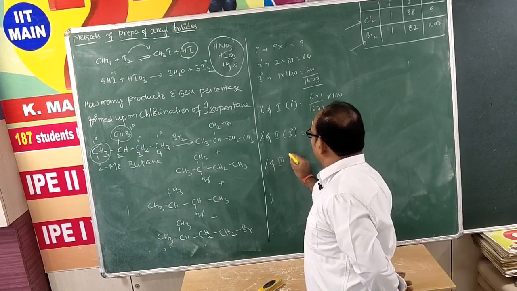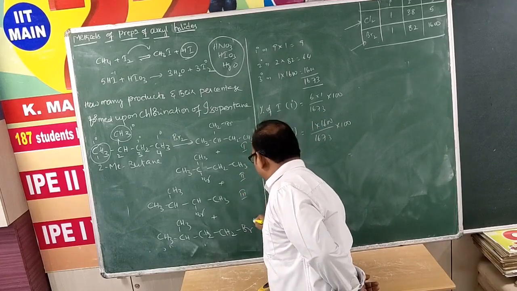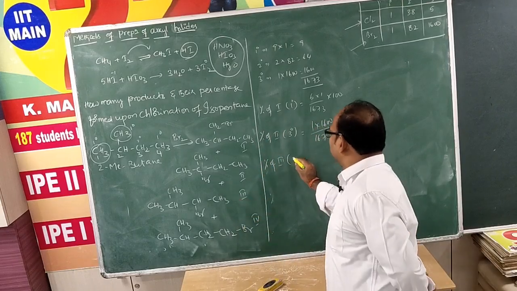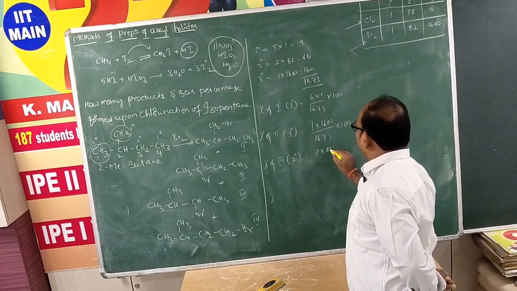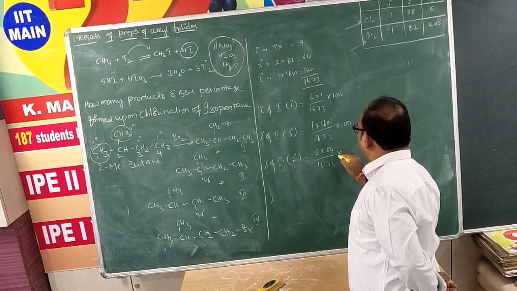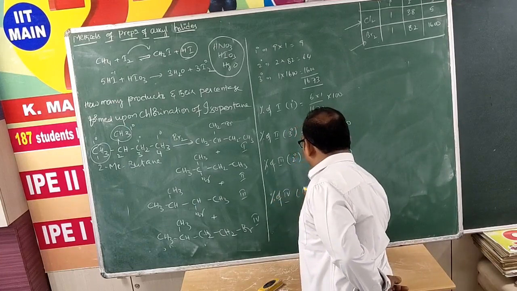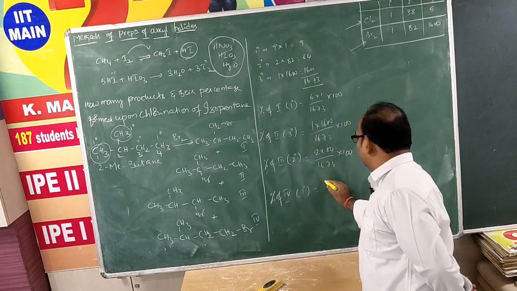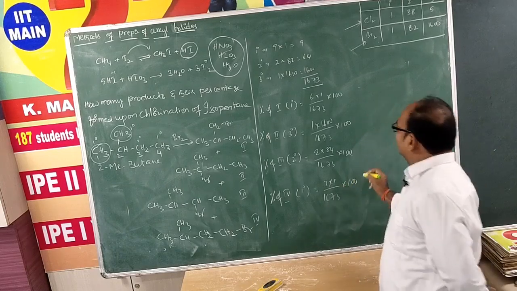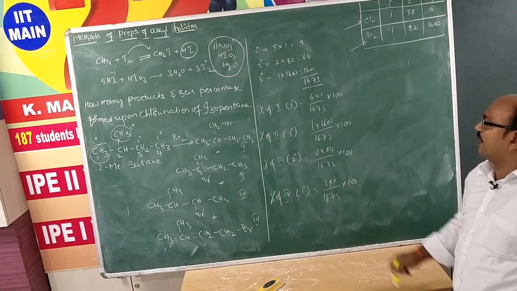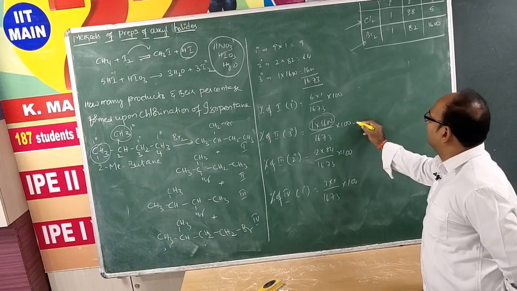And percentage of 3, if you consider, this is 1, this is 2, this is 3, and again this is 4. 3 is obtained from secondary, so here 2 into 84 by 1673 into 100. And percentage of 4, again 4 is from primary but which consists only 3 hydrogens, so 3 into 1 by 1673 into 100. So it is very clear 100 by 1673 is common everywhere, and the numerator's highest digit is this one, 1600. This product is the major product.